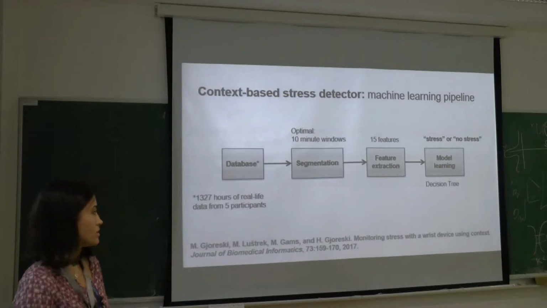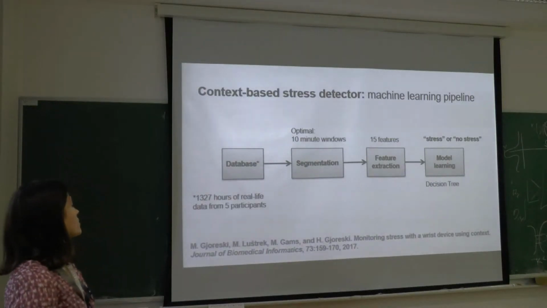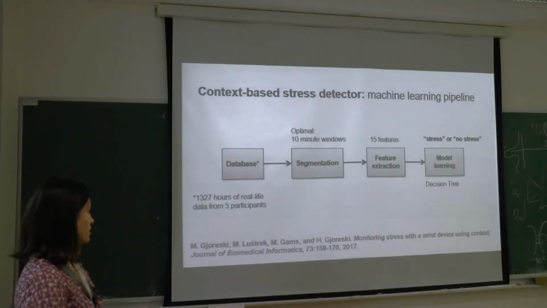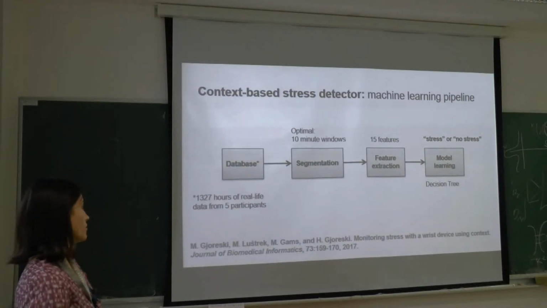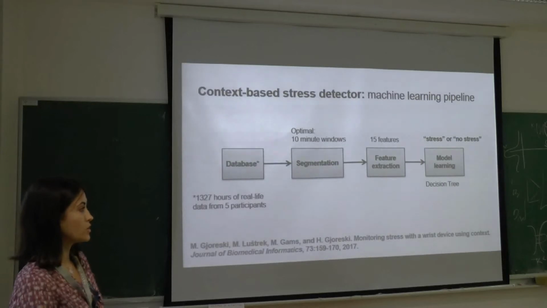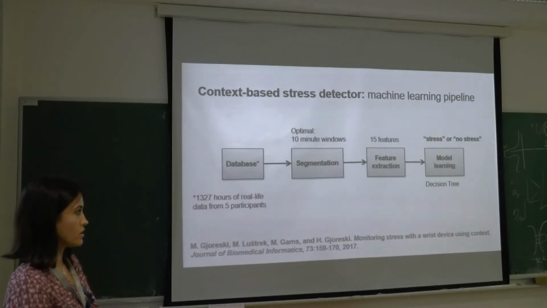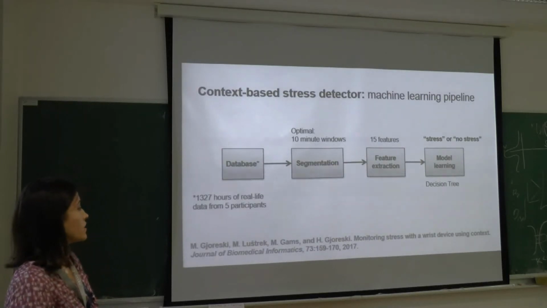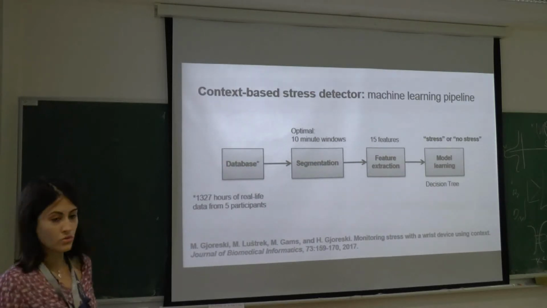The context-based stress detector is trained on 1,327 hours of real-life data recorded and labeled by 5 participants. A total of 15 features are extracted, and the model is trained using the decision tree algorithm. Its final prediction is a binary stress or no stress prediction.